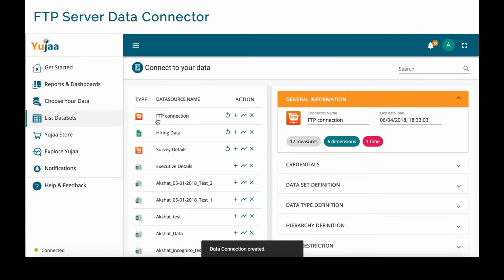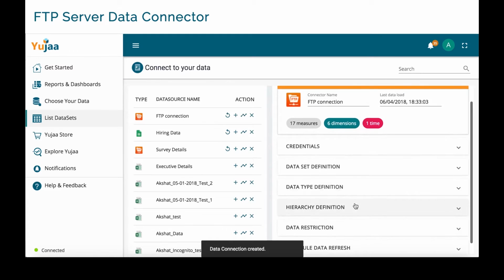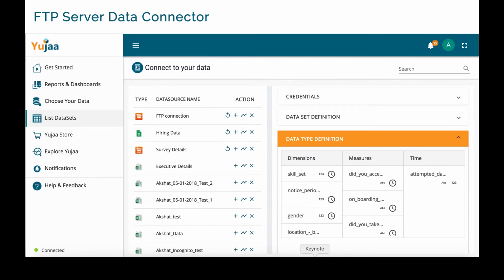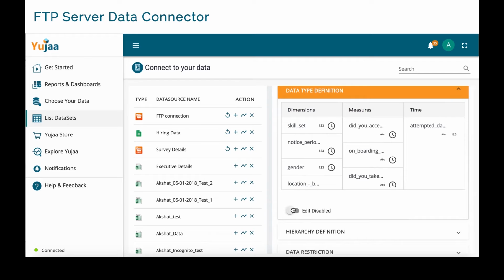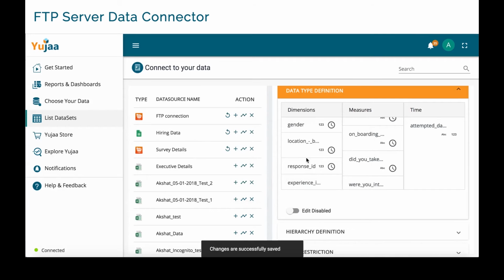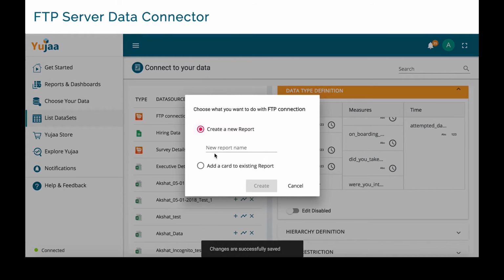So here we have the FTP connection data source which we had just created. Over here I can go ahead and modify the properties. For example, if I wish to shift candidate ID from measures to dimension, I can do that. And then I'm going to click on update. And this is done. So now I can go ahead and create a new report based on this.